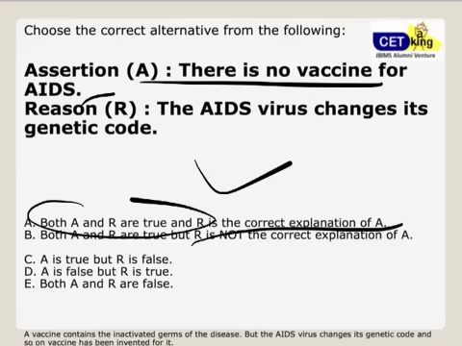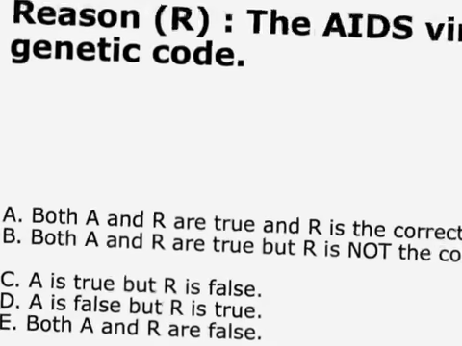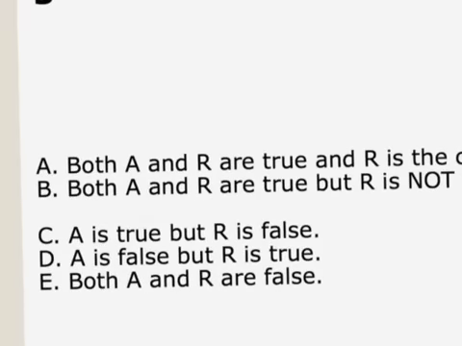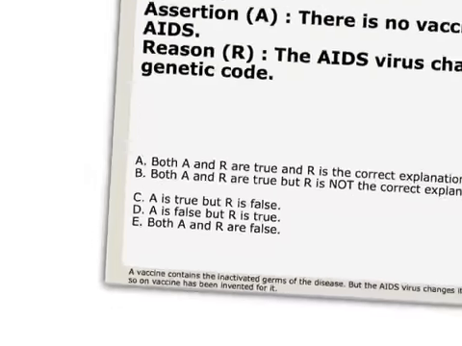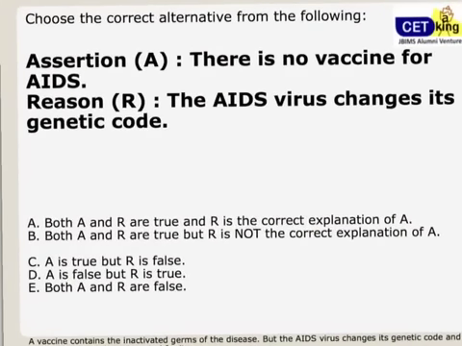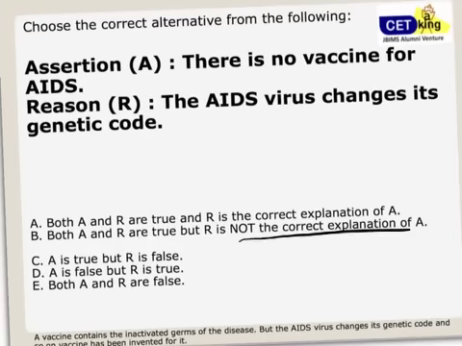Perfect. Right. ठीक है. If we look at the options again एक बार, first option says both A and R are true but R is the correct explanation of A. तो मतलब A जो रीजनिंग ट्रू है और R उसका करेक्ट एक्सप्लेनेशन है. नंबर 2 says yes both of them are true but R is not the correct explanation of A. Number 3, A is true but R is false. A is false, R is true, both of them are false.